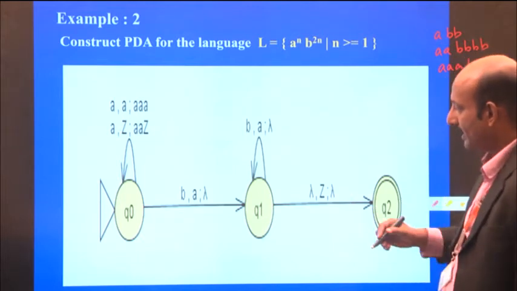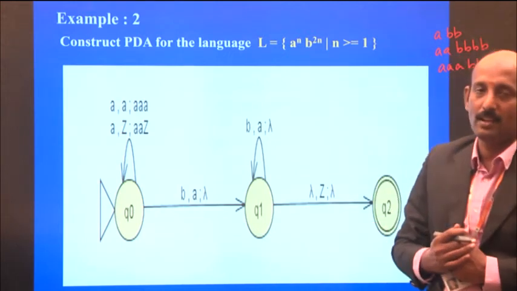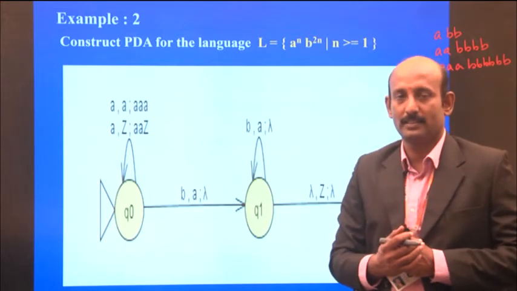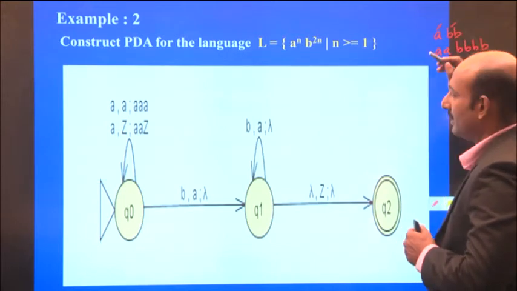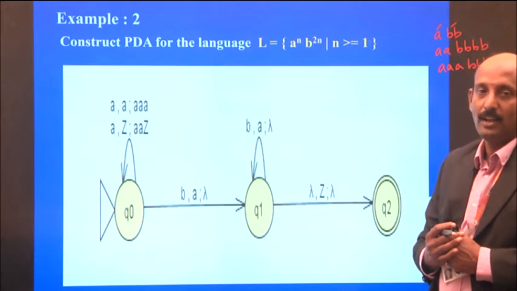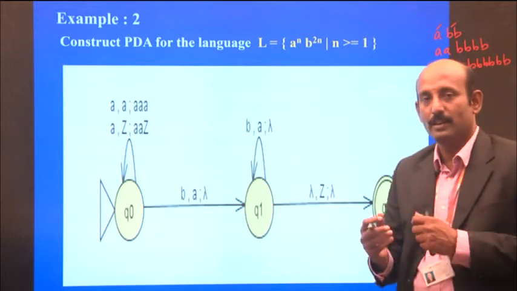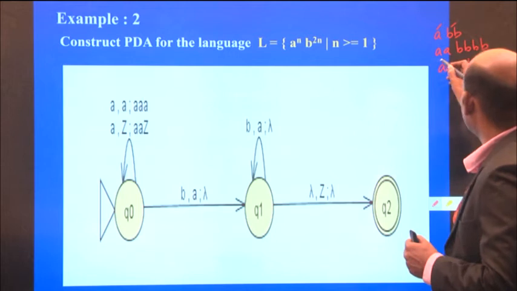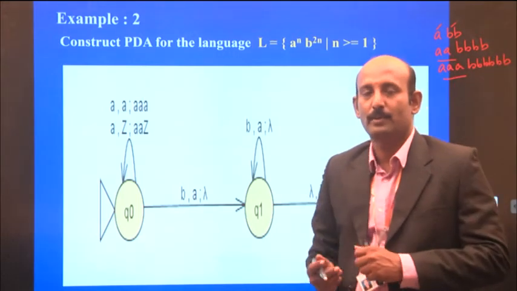But how can we design this push-down automata? What is the logic we have designed here? For every push-down automata, we have to design a logic. How can we recognize this by push-down automata? How do we push elements to the stack, and how do we pop elements from the stack? Here, in the strings, there is no equal number of a's and b's.